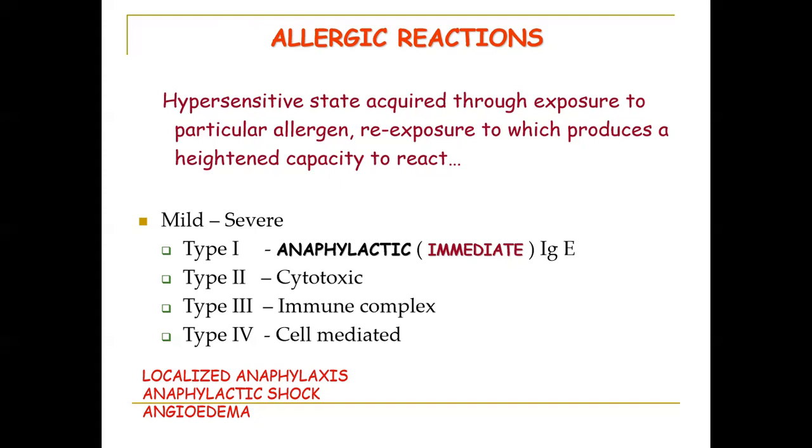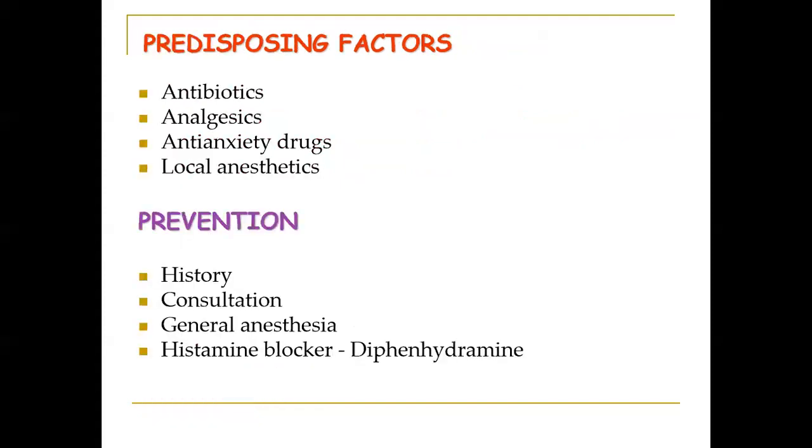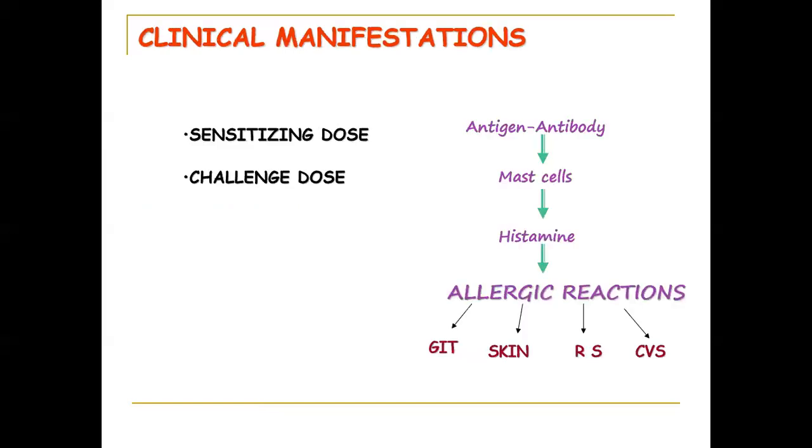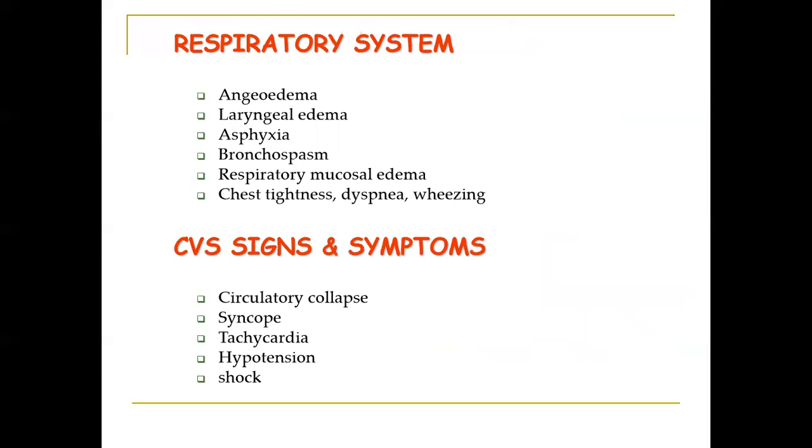Type 4 is cell mediated. Coming to the predisposing factors: certain antibiotics, analgesics, anti-anxiety drugs, local anesthetics. For prevention, take a history from the patient, consultations, and antihistamines like diphenhydramine can be given to the patient. Clinical manifestations: antigen-antibody reactions take place, which cause stimulation of mast cells and release of histamine, which in turn causes allergic reaction stimulation in the gastrointestinal tract, skin, respiratory system, and cardiovascular system. So these are the clinical manifestations.